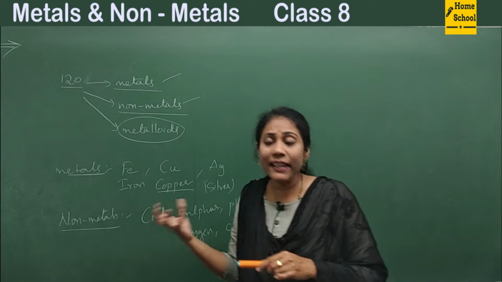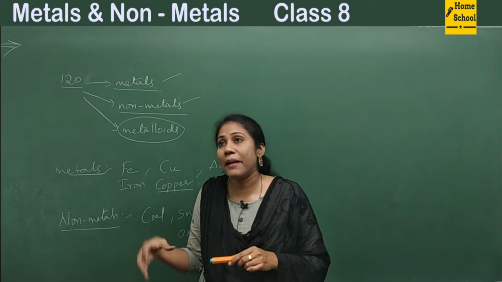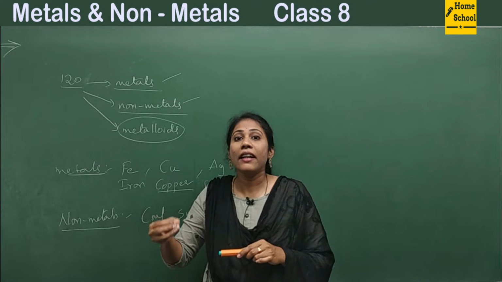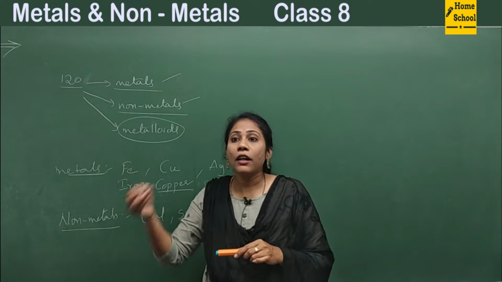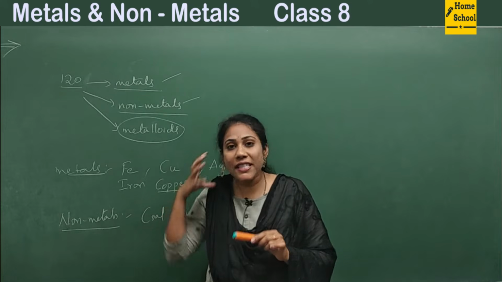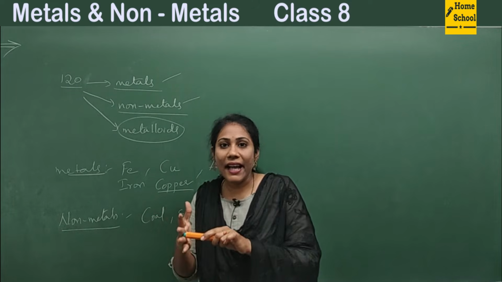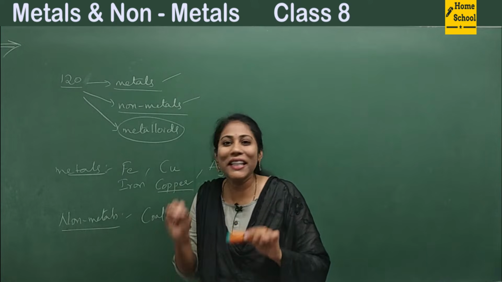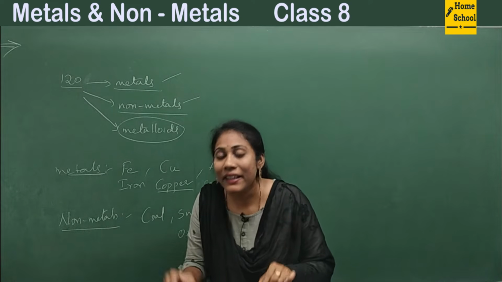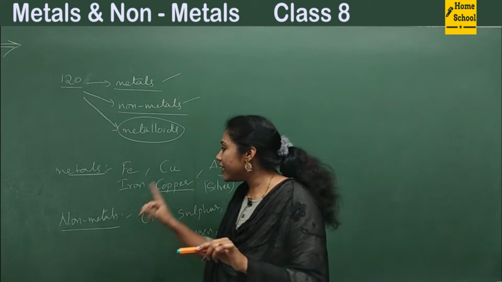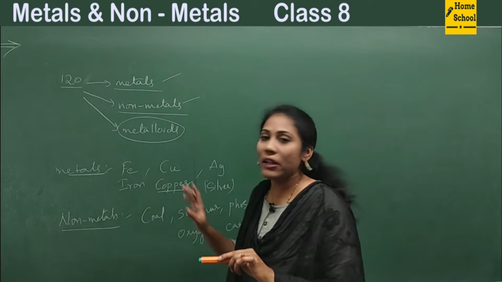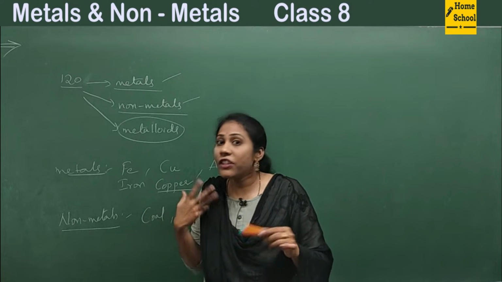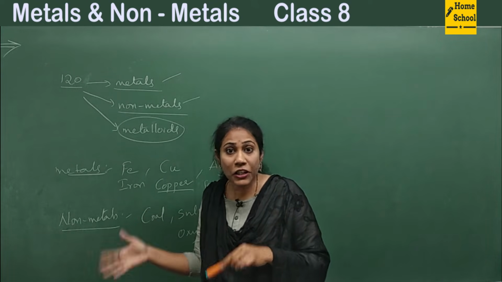Looking at their physical characteristics, I mean, looking at their hardness, looking at their conductivity, looking at certain physical properties, you can decide whether something is a metal or a non-metal. So it's very important to understand the physical properties of metals and non-metals, because you must know how to decide which is a metal and which is a non-metal.